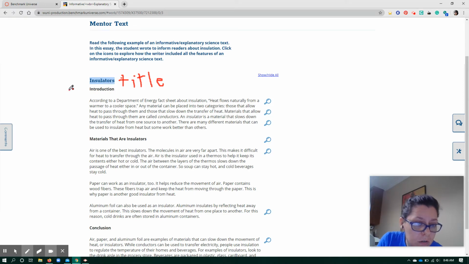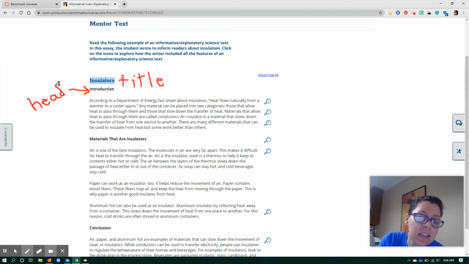After that, we have headers right here. And you know it's a header because it is bold. We have multiple headers, and the headers help to organize your writing. Now, not all essays have headers. In some essays, it is not appropriate to add headers. In an informational science essay, it is encouraged. You have to use headers.